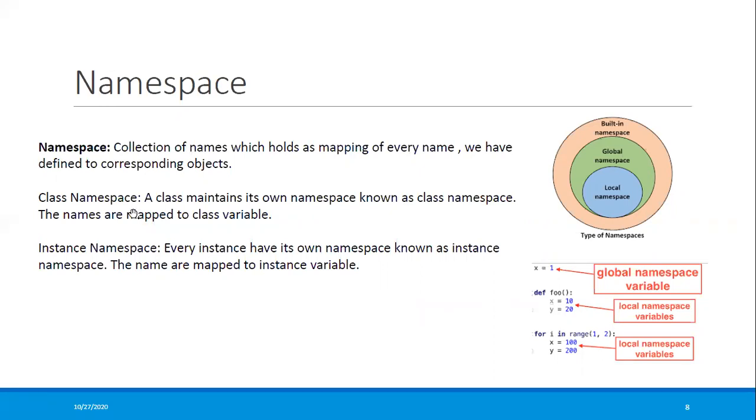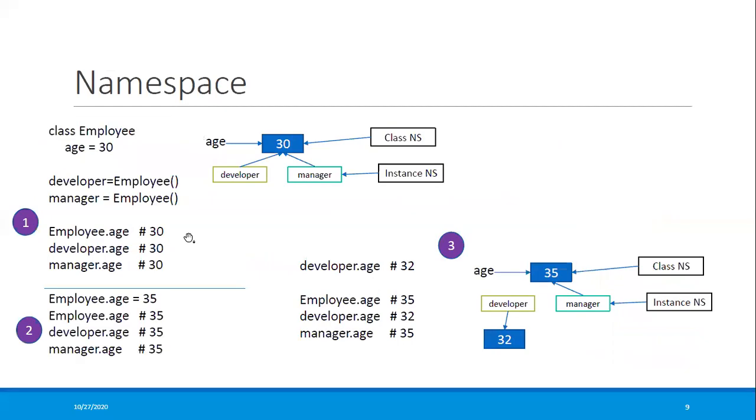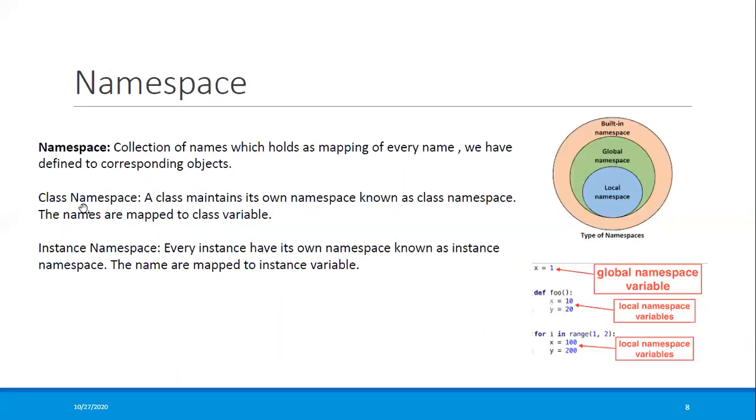So, for example, I'll come to my example here first. There are two types of namespace: the class namespace and the instance namespace. The class namespace keeps the names of your class corresponding to its class variables. The instance namespace keeps the instance names corresponding to the instance variables. There are also three namespaces: the built-in namespace, the global namespace, and the local namespace.